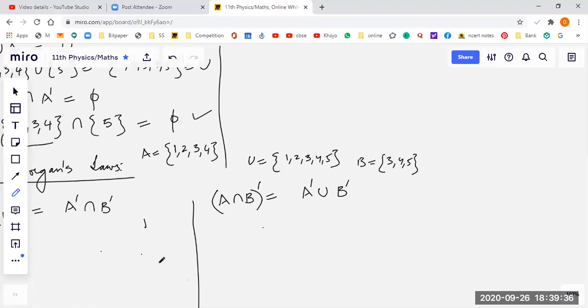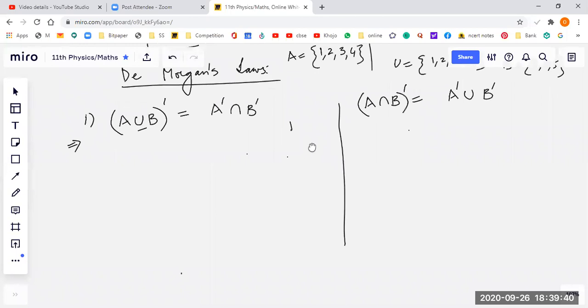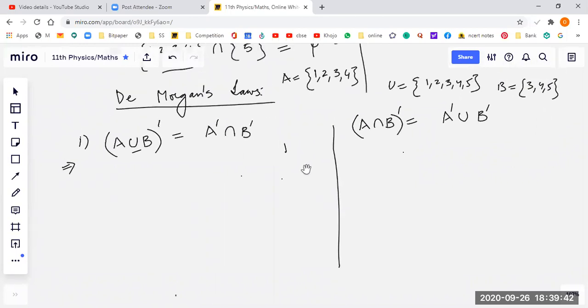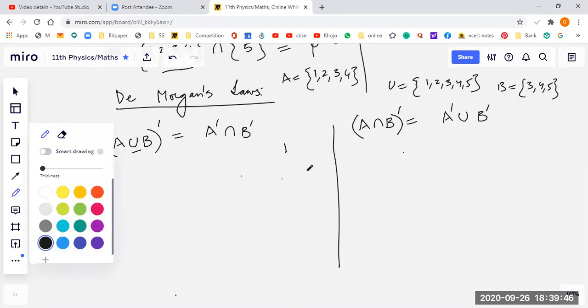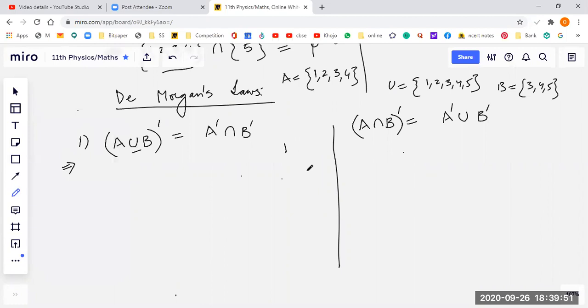Yes, please go ahead. Yes, sir. A union B is 1, 2, 3, 4, 5. How do you say this? Because A union B will take all the elements which are in A, all the elements which are in B, and also the common elements. The common elements will not be repeated. That is the formula for union.